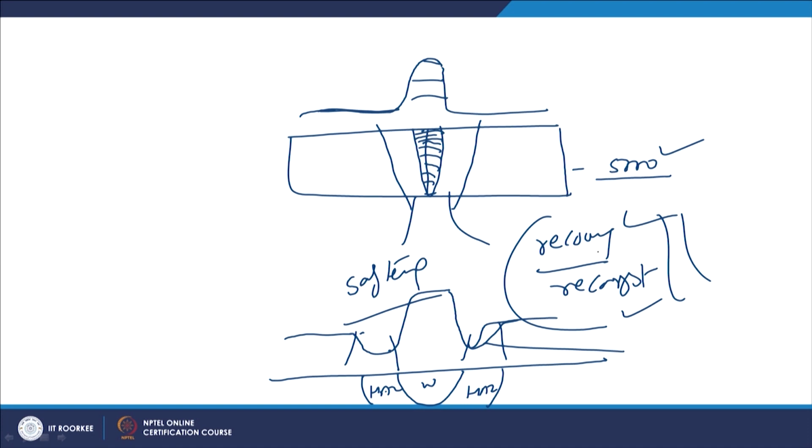So, wherever recrystallization and recovery is dominating, that will be leading to the softening, and in some of the metal systems like carbon steel, if the heat affected zone is experiencing the transformation hardening, then that zone will also have the higher hardness as compared to the base metal.